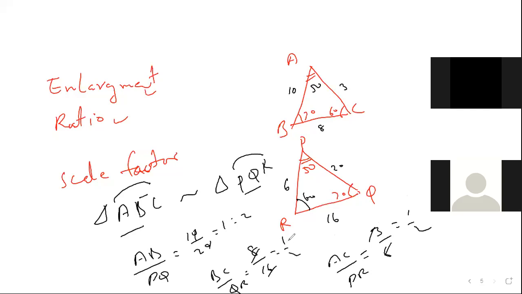Everywhere you can see 1:2, 1:2, 1:2. That means triangle ABC is similar to triangle PQR because corresponding angles are equal and corresponding sides are proportional, not equal. Corresponding sides are proportional.